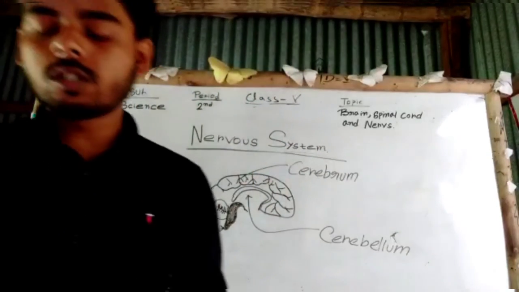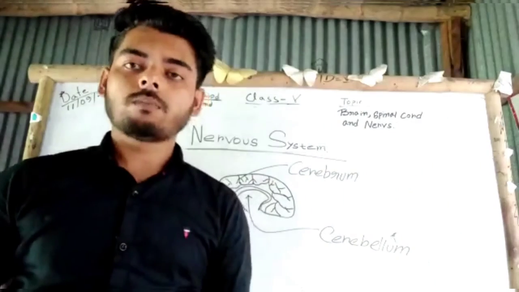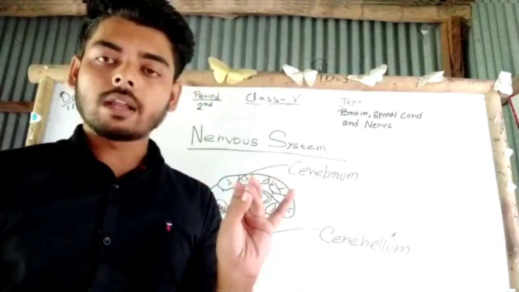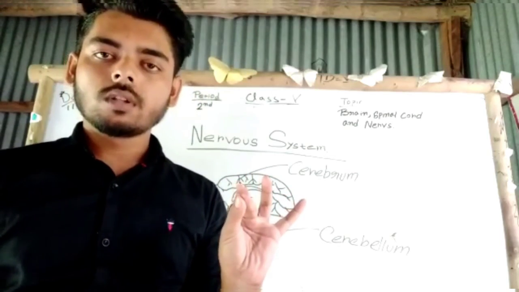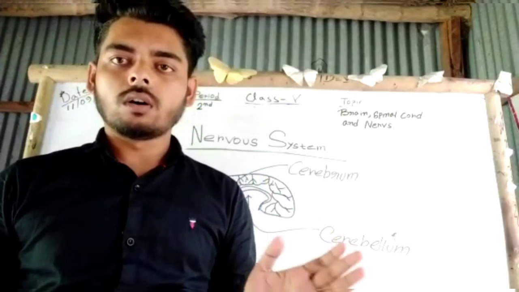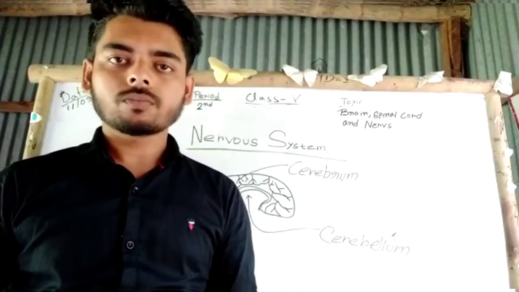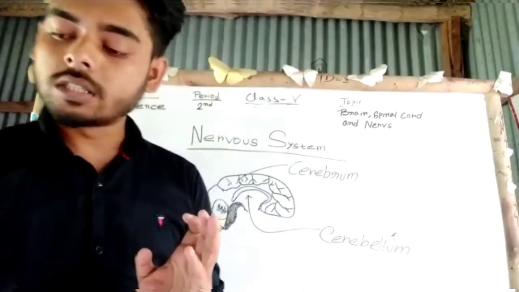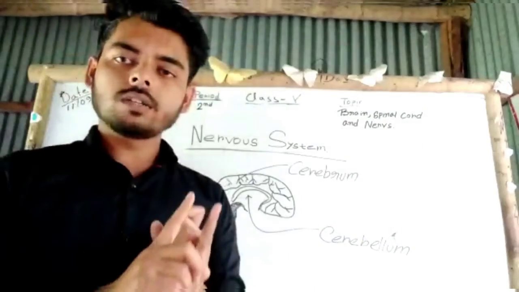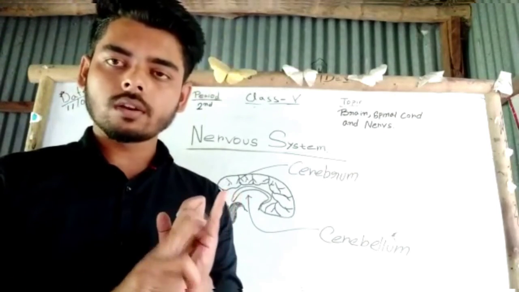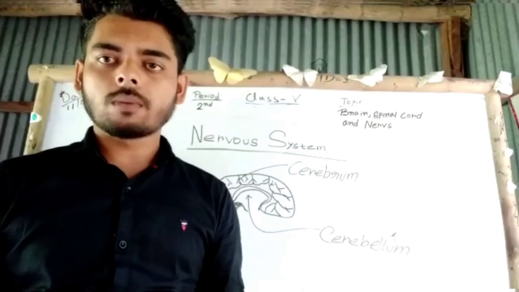So what is nervous system? Nervous system is an important part of our body. It consists of brain, spinal cord and nerves. It controls all other organs and also controls our activities. So as I said, it consists of three parts, that is brain, spinal cord and nerves. First of all we will discuss about brain.